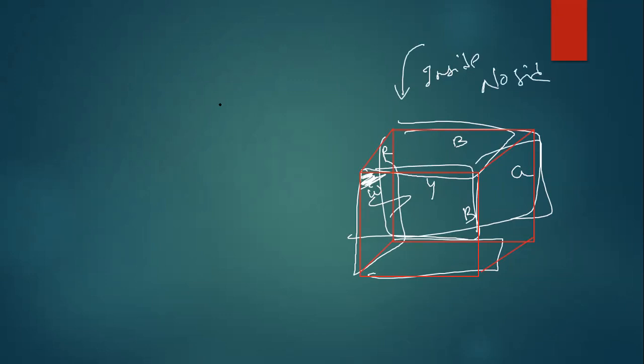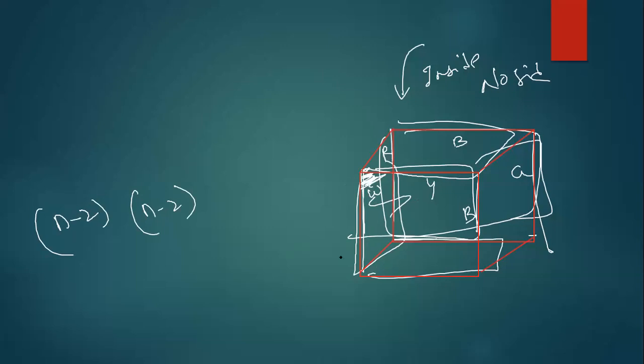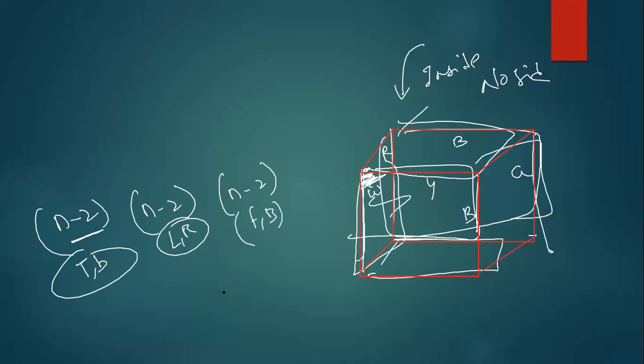Now see, guys, I'm removing top, I'm removing bottom. That means out of n, I'm removing 2. Similarly, I'm removing left, I'm removing right. That means out of the right hand side, I'm removing 2. Similarly, I'm removing front, I'm removing back. That means again n minus 2. Yes or no? So if you want to see what is inside, you have to remove top and bottom. Out of n, you are removing 2. This is left and right removed, front and back removed.